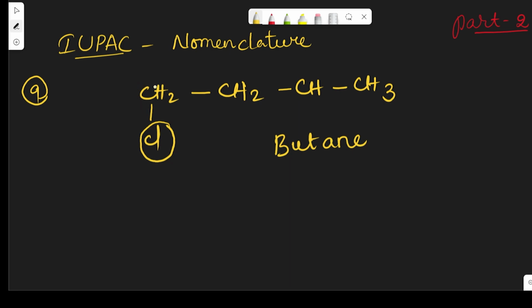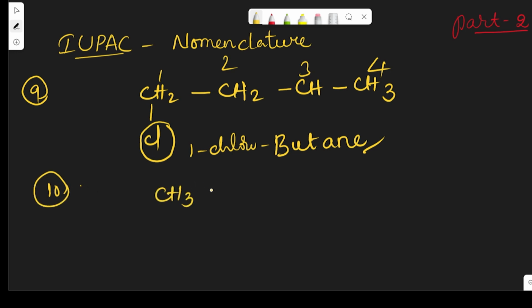But there are no other things, so we write 1-chloro-butane. We are giving numbers from left to right. Now let us see the 10th question. CH3, single bond CH, double bond CH, single bond CH, single bond C, triple bond CH, sorry.